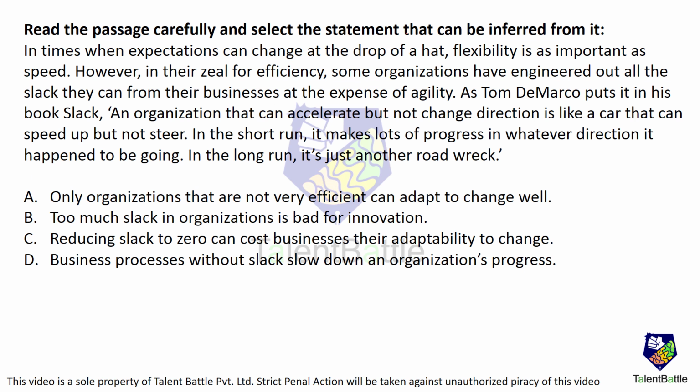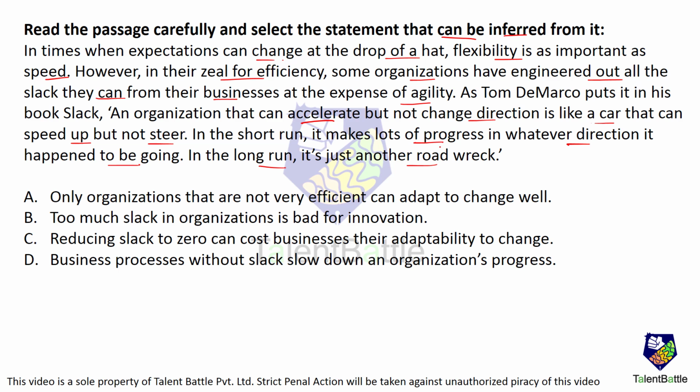Read the passage carefully and select the statement that can be inferred from it. In times when expectations can change at the drop of a hat, flexibility is as important as speed. However, in their zeal for efficiency, some organizations have engineered out all the slack they can from their businesses at the expense of agility. As Tom DeMarco puts it in his book Slack, an organization that can accelerate but cannot change direction is like a car that can speed up but not steer. In the short run, it makes lots of progress in whatever direction it happened to be going. In the long run, it's just another road wreck.